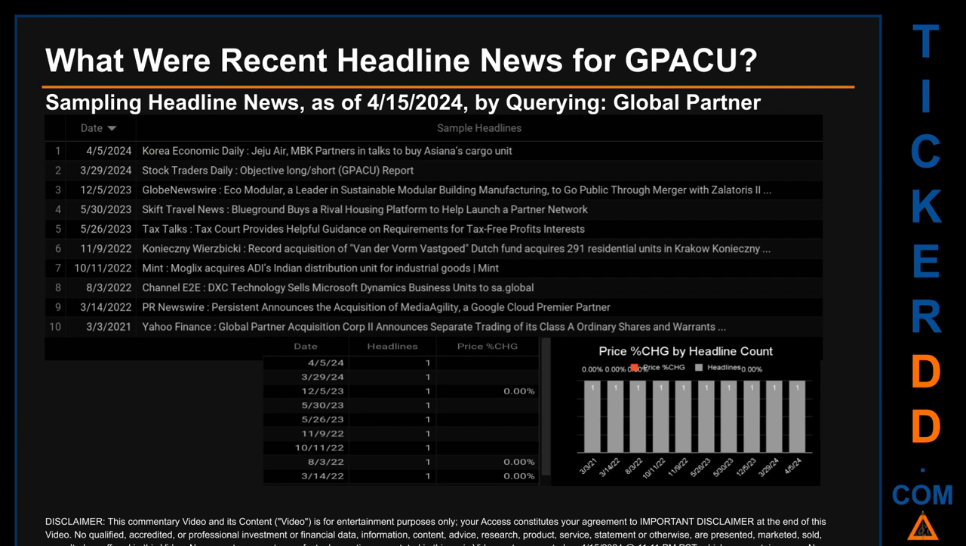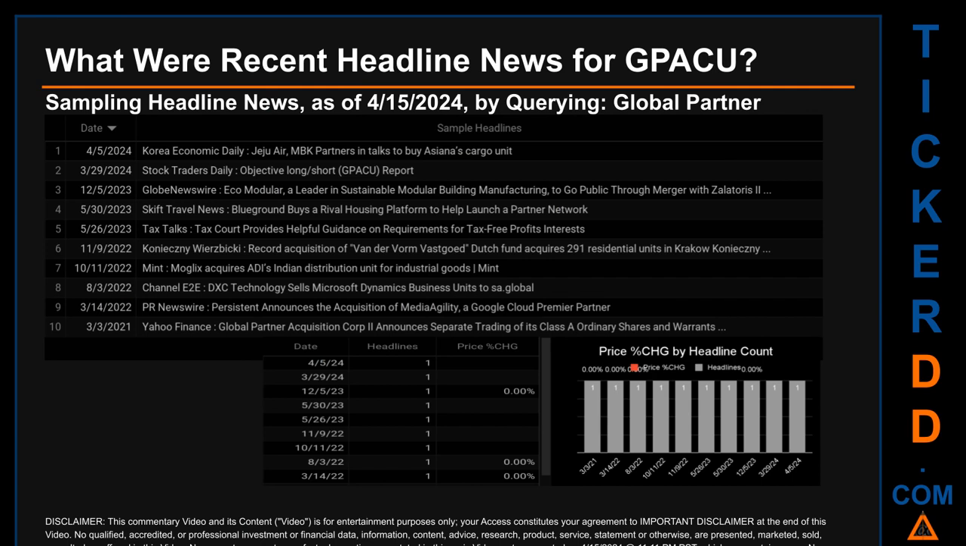Publication dates spanned 1129 days. The latest publication was Friday, April 5, 2024 when, 10 days ago, Korea Economic Daily published the headline that read, Jeju Air, MBK partners in talks to buy Asiana's cargo unit. Correlated or not, on this latest publication date, GPACU saw a price jump based on the day's opening and closed price. GPACU started the day trading at $1 and went on to close at $1.